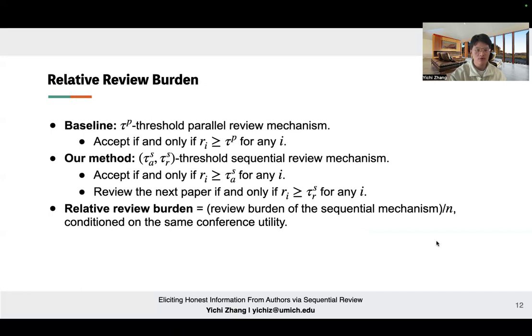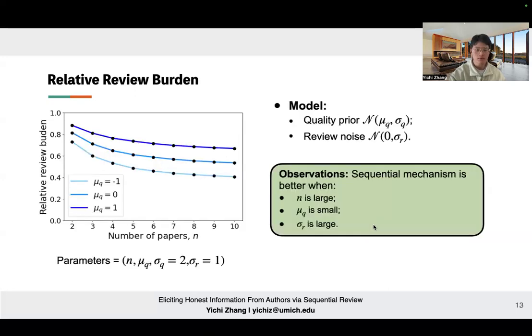We care about the relative review burden, which is the ratio between the review burden of the sequential mechanism and the review burden of the parallel mechanism, which is always equal to n in this case. Again, we assume there's only one author with n papers. This relative review burden is conditioned on the two mechanisms achieving the same conference utility. So, conditioned on the same conference utility, how much review burden can be saved by using the sequential mechanism?